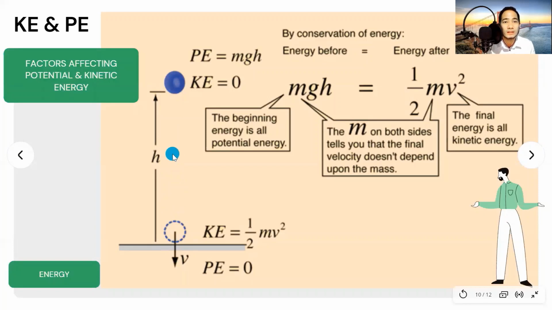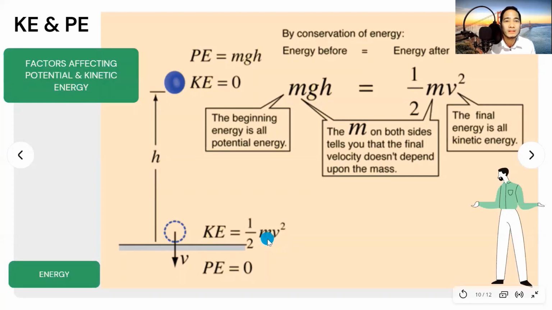Sabi nga natin, acceleration determines the velocity of an object. So, ibig sabihin, gaano kabilis bumagsak yung bola sa sahig, that is acceleration due to gravity, in regards to its height at saka sa kanyang bigat, which is the mass. Then we're talking about the potential energy there. Then, nung nahulog na, gumagawa na ngayon ng movement. Therefore, yung kinetic energy, ma-measure mo na yung bigat niya sa kanyang velocity.